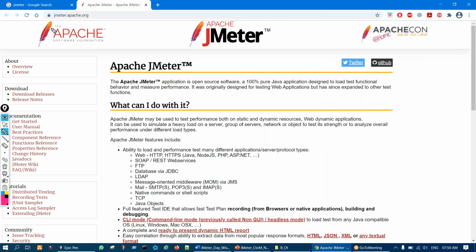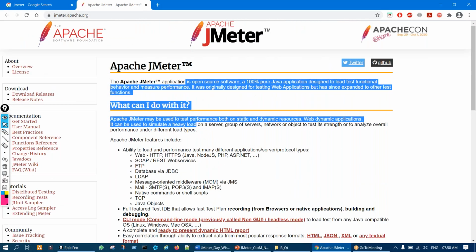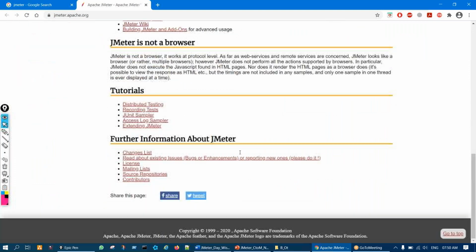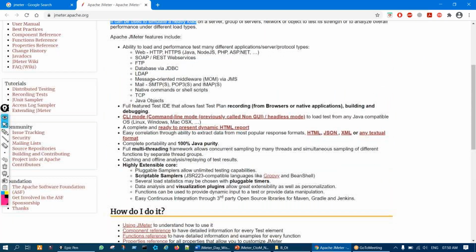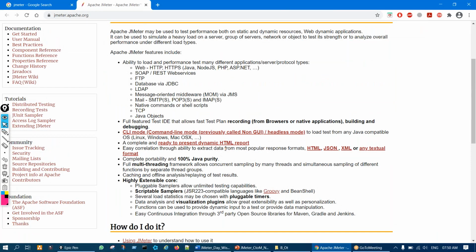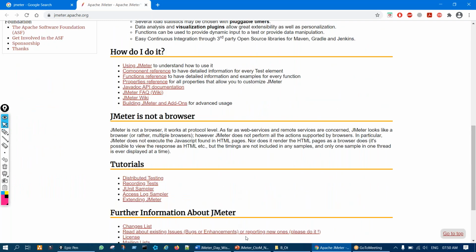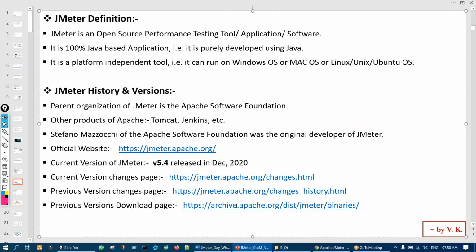Here you can see the Apache Software Foundation and the JMeter logo, and some definition they have written. This is a small website, with around 17 to 18 pages on the whole website.